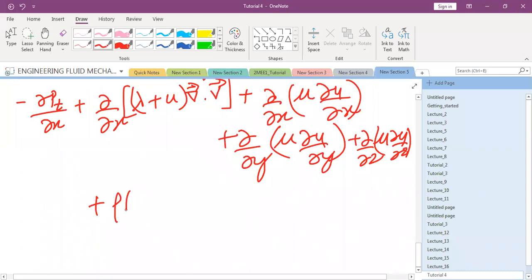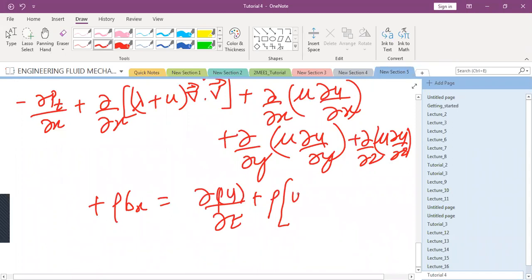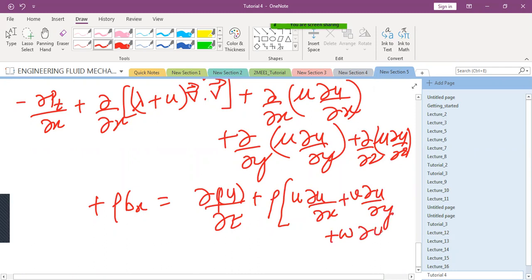Plus rho bx is equal to curly rho u by curly t plus del dot, or del dot you could write down in a more appropriate form. Rho, what should I write down? So this is the x momentum equation.